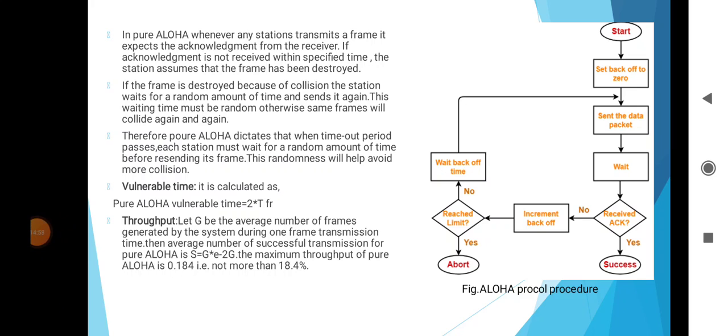The average number of successful transmissions for pure Aloha is S = G × e^(-2G), and the maximum throughput of pure Aloha is 0.184, that means not more than 18.4%.